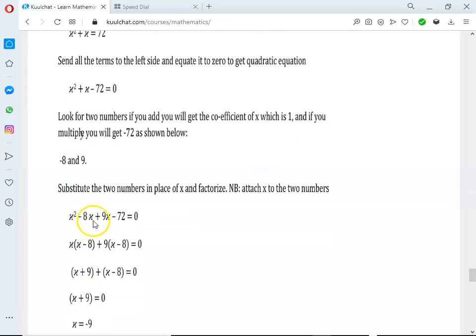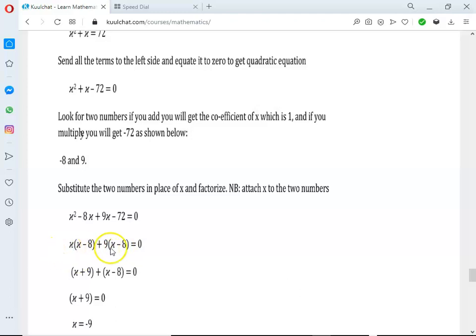So you factorize. Look for the like terms and factorize out. So x is here, x is here, so you can factorize x out. What is left is x minus 8. If you multiply x times x, you get x squared, and x times negative 8 gives you minus 8x. Then this one, multiply 9 out. If you multiply 9 out, this one will be left with x, and this one will be left with minus 8, because 9 times 8 gives us 72. Equal to 0.